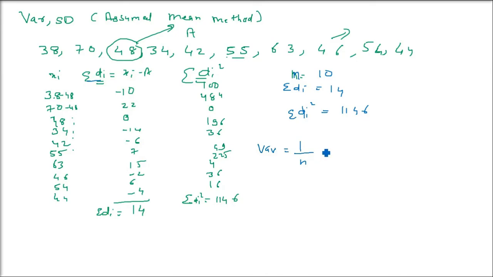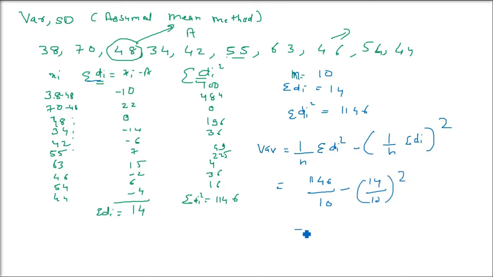So variance will be what? 1 by n sigma d_i whole square minus 1 by n sigma d_i and this whole square. So let us put the value. This will be 1146 divided by 10 minus 14, this is 14 and this is 10, and whole square. So this is 112.64 and that is going to be variance.